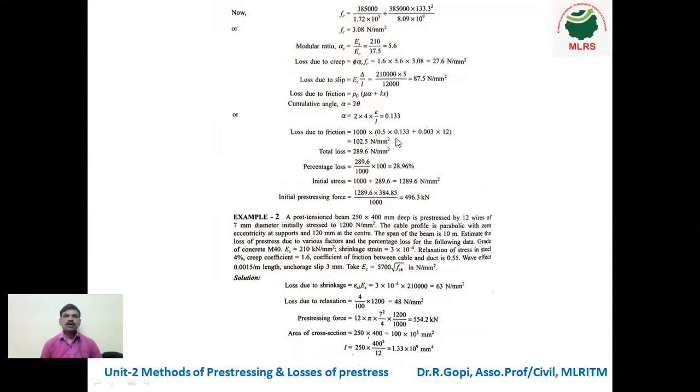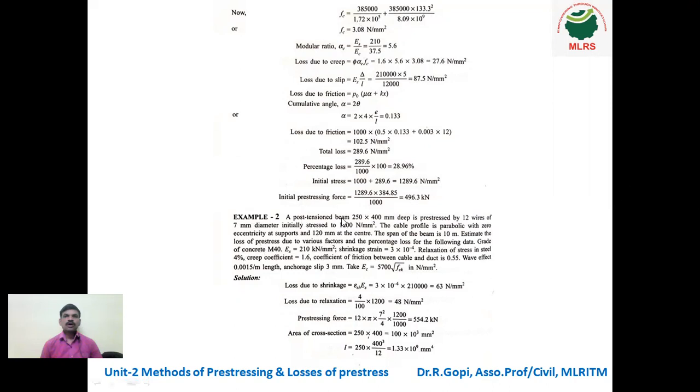So in this first problem, you can identify one loss has been neglected. What is that? Loss due to elastic shortening, because this is a post-tension member. Remember that in a post-tensioned member, elastic shortening would not come. Next, we will see example number 2. Example 2 is the same as our previous problem.